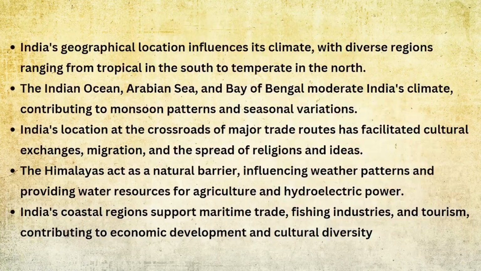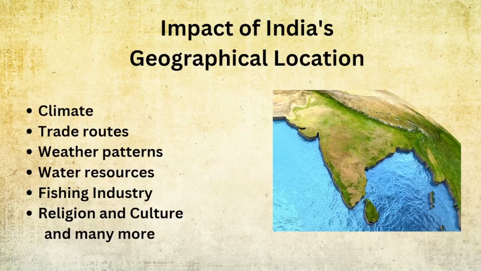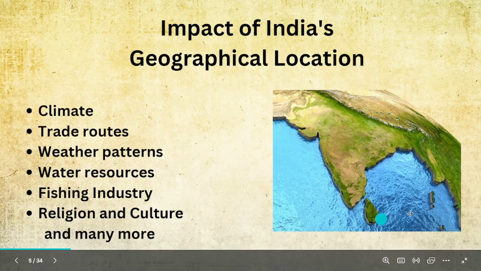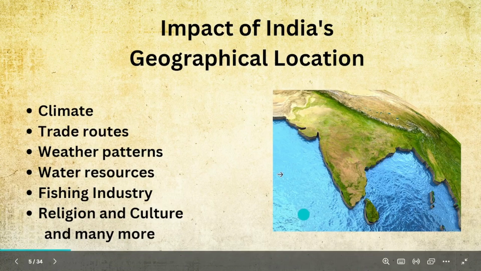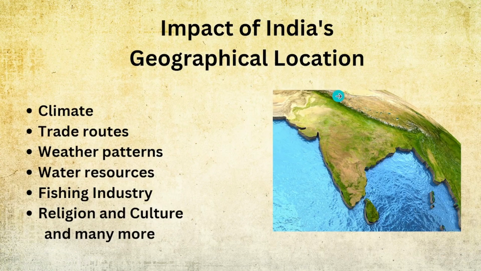Okay, India's geographical location influences its climate. I said it right. So, with diverse regions ranging from tropical in the south to temperate in the north. See, what happens in India is because we have a lot of water here and it is nearer to the equator, we have a tropical climate here. And in the north area, the climate is cooler. It is like a temperate climate. It's not too hot, not too cold.